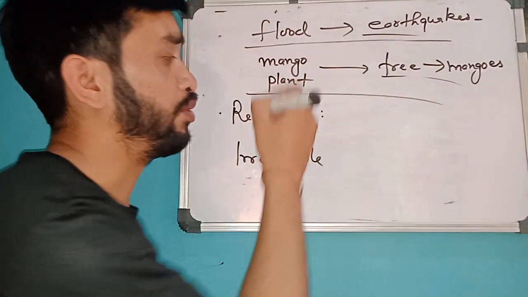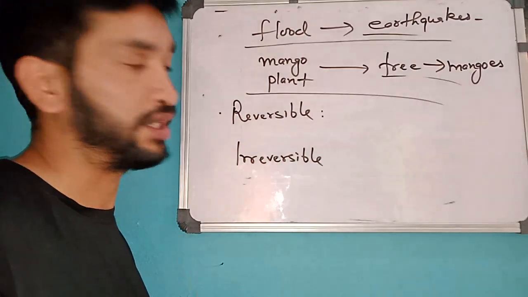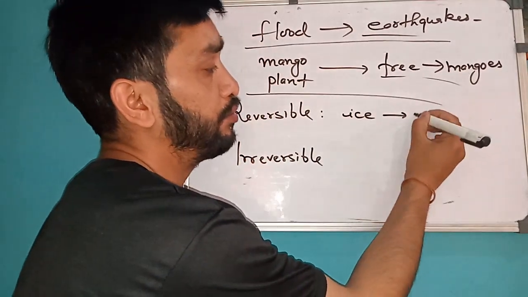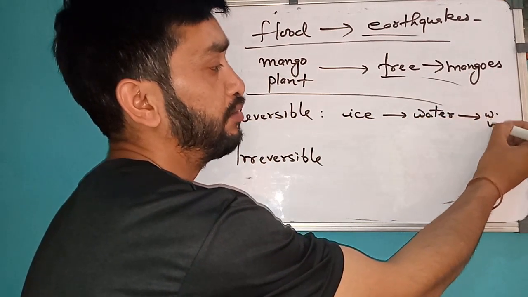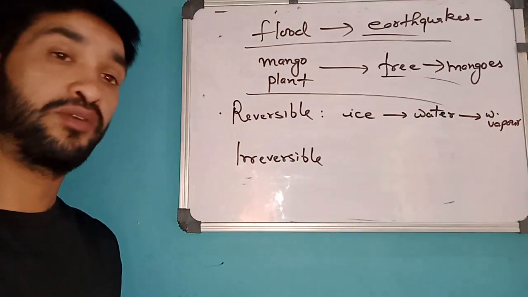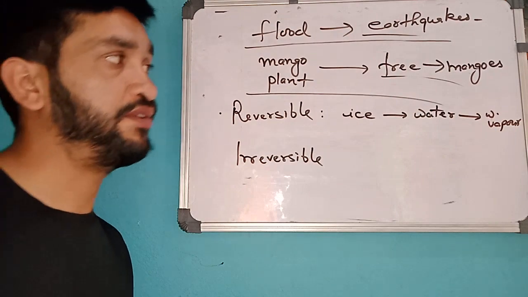From your smaller classes, you can take the example of ice, water, vapor. You know that ice can be converted to water, can be converted to water vapor. Now is the reverse process possible for this? Definitely.